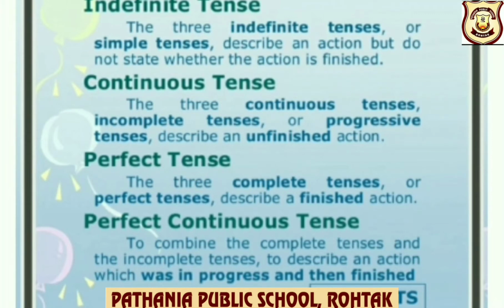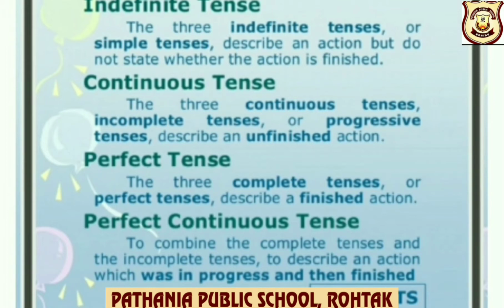Indefinite tense. The 3 indefinite tenses or simple tenses describe an action but do not state whether the action is finished. That's why it is called indefinite, children. Continuous tense: the three continuous tenses, incomplete tenses or progressive tenses, are one and the same, children. They describe an unfinished action.